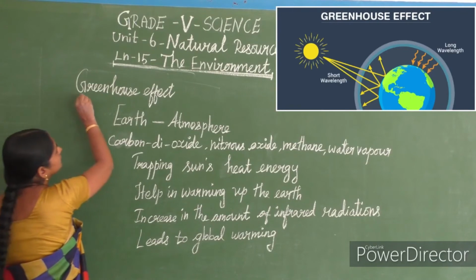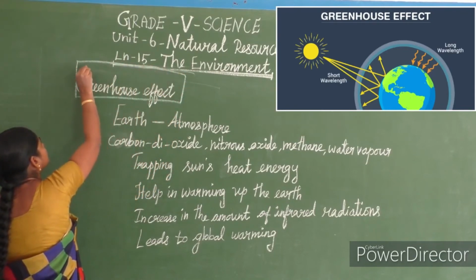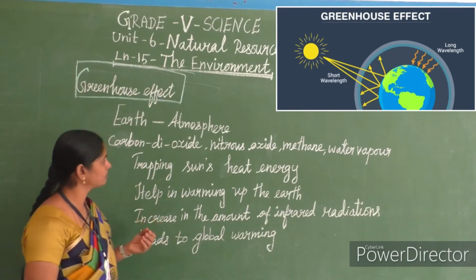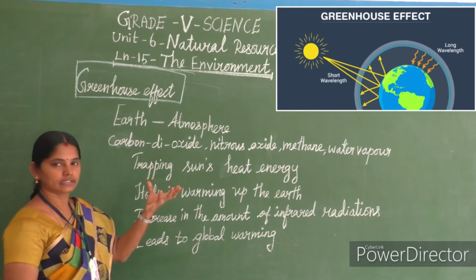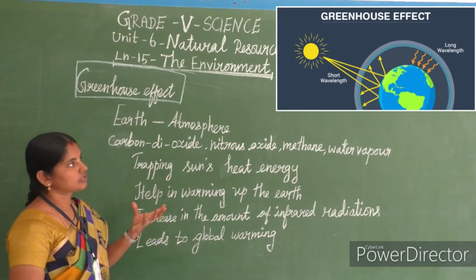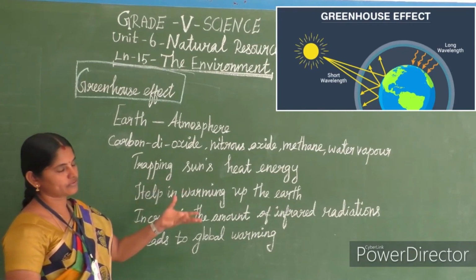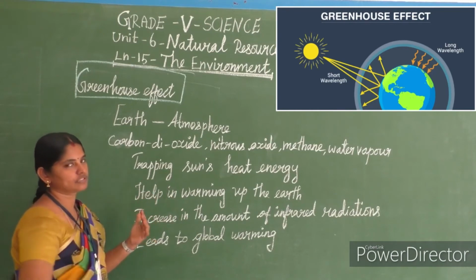Say, children, greenhouse effect. What is meant by this word greenhouse effect? See, look at the picture. This is our earth, isn't it? Before going to the greenhouse effect, I'll explain a simple thing, then we'll come to this concept.